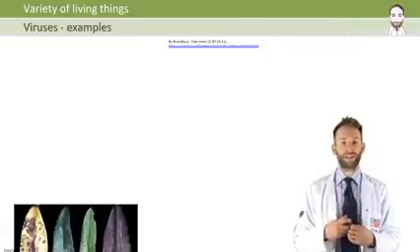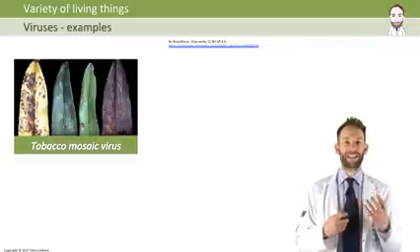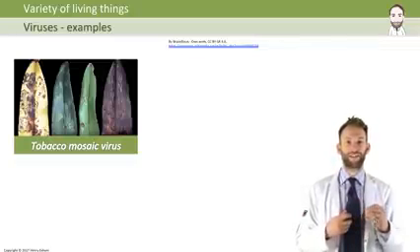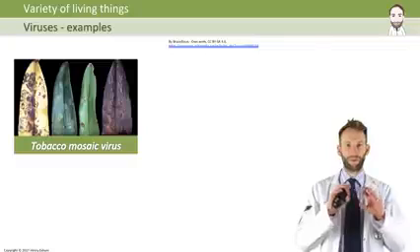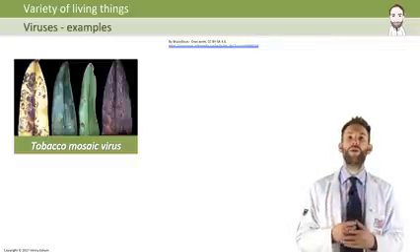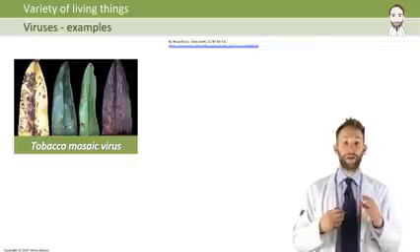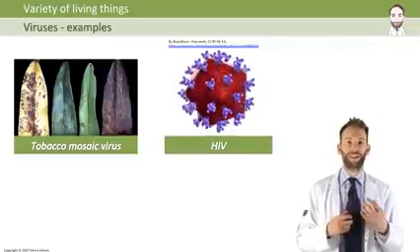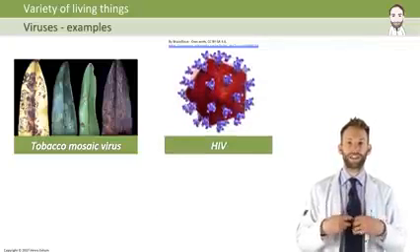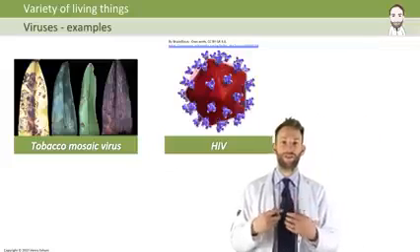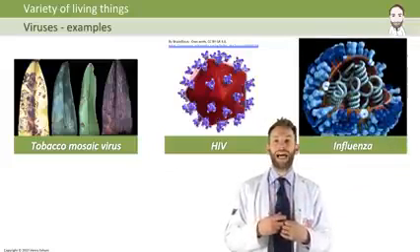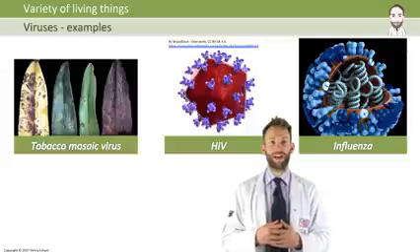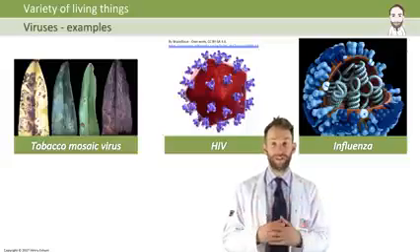Here are some examples. The tobacco mosaic virus. This actually infects plants and prevents the formation of chloroplasts, which leaves these little patches all over the plant, which is why it gets the name tobacco mosaic virus. The HIV virus, which is the one that infects humans and destroys the immune system, ends up causing AIDS. And influenza, which you will have all heard about, obviously, which is the flu virus.